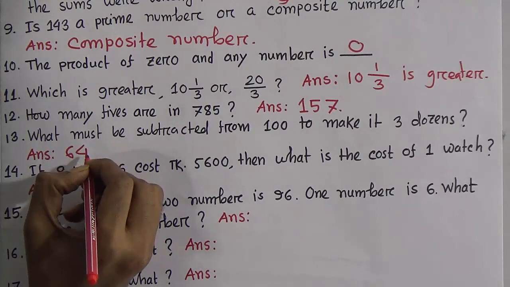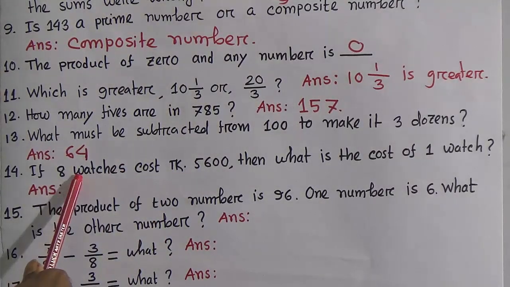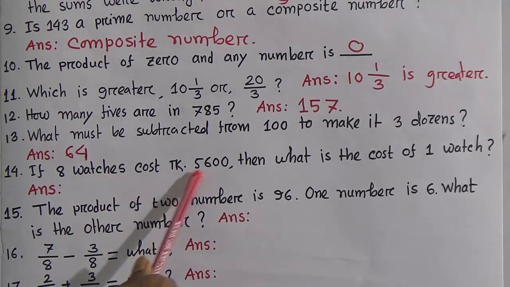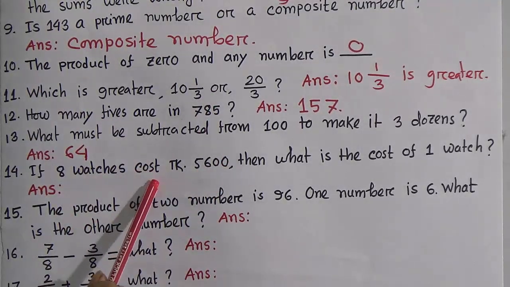Now look, question number 14. If 8 watches cost 5,600 taka, then what is the cost of 1 watch? Look student, you have to use a technique.